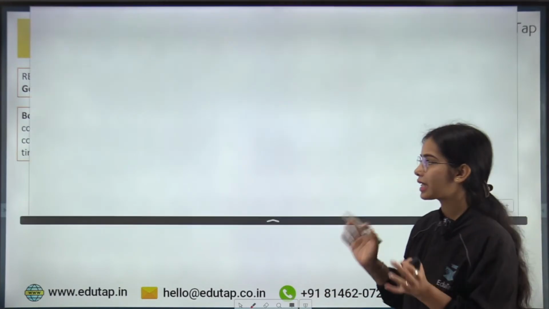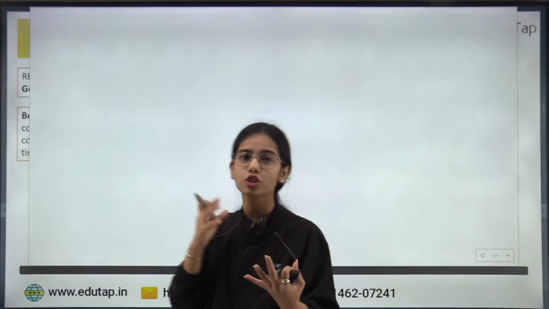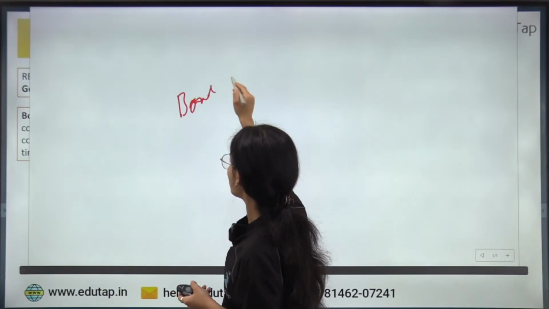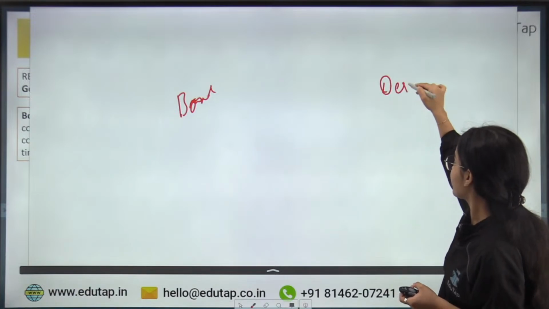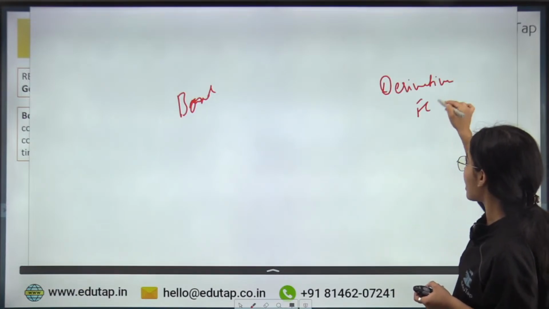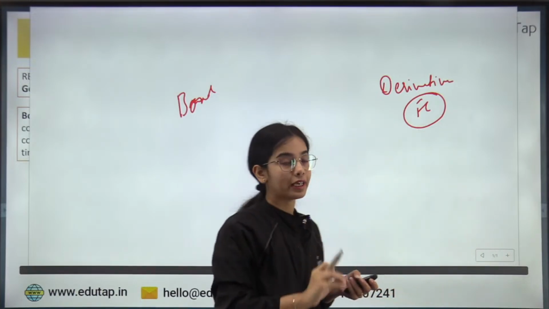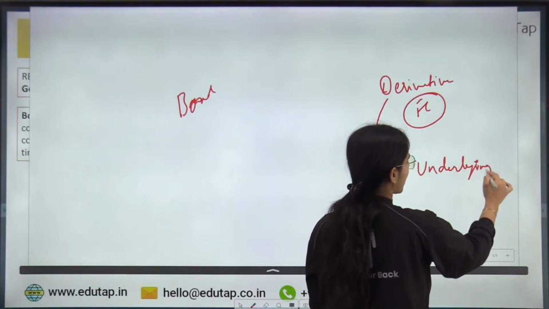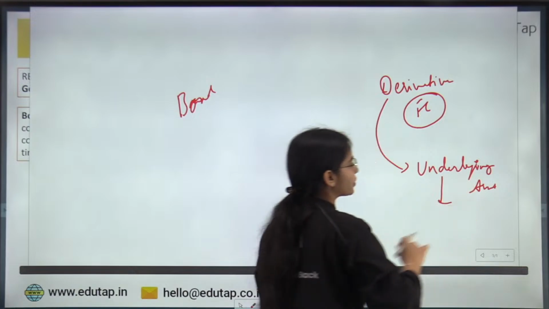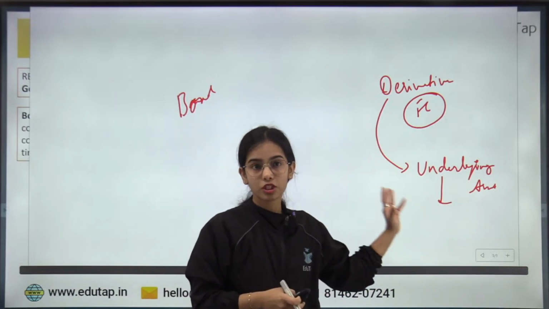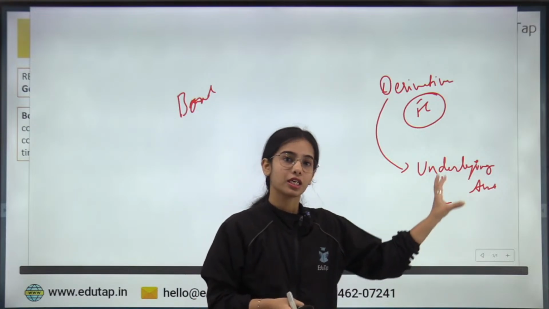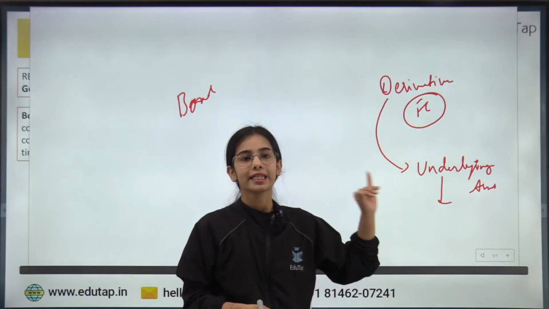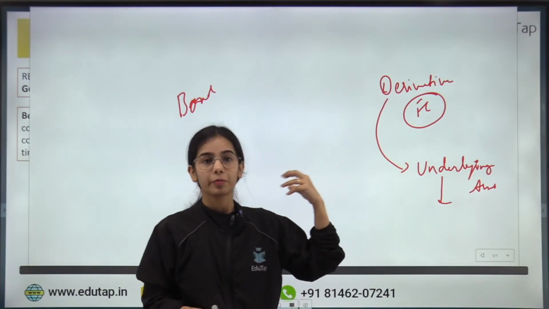Okay, so now let's take an example, and through that let's try to understand what this whole bond forward is all about. First of all, how many of you know about the derivatives? The derivatives are the financial contracts, the financial instruments that derive their value from an underlying asset. Now this underlying asset can be anything. It can be a bond, it can be a stock, it can be gold, it can be any physical commodity also. That can be any foreign currency, that can be any product also.